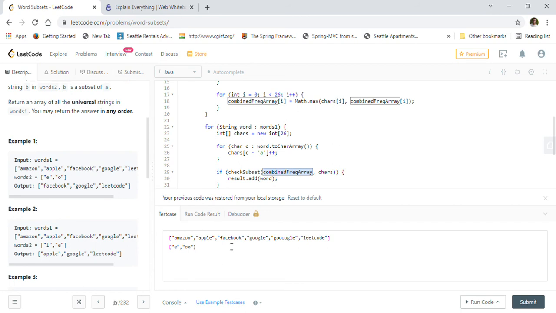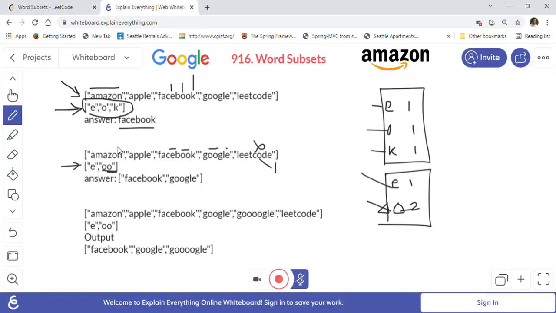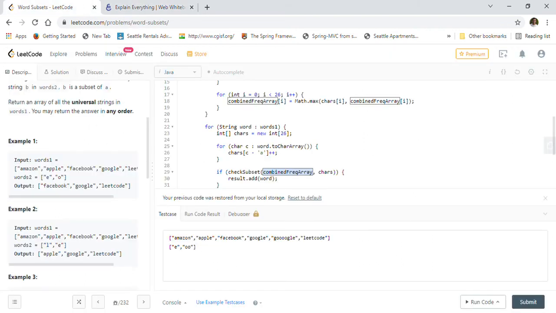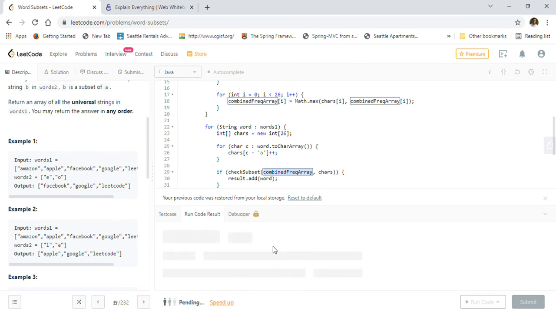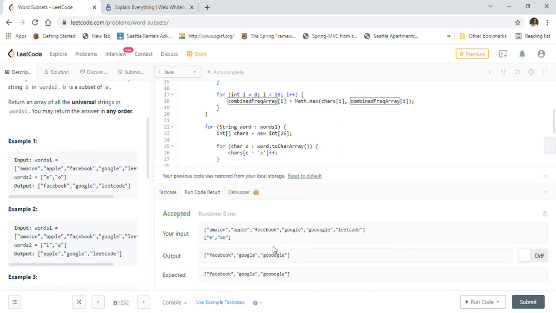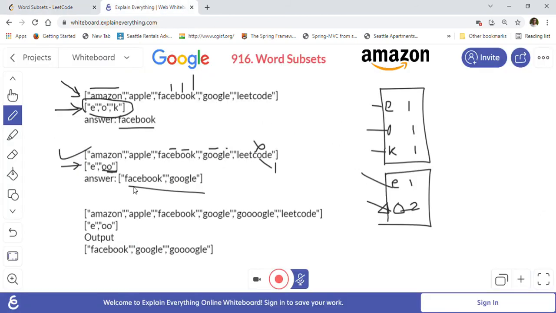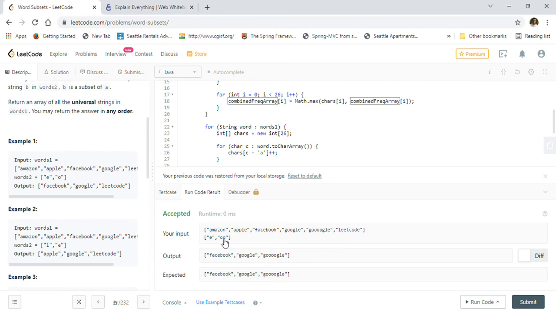So this is the one with one E and double O. This is the test case we will run. We should get Facebook and Google as the answer. So we are getting Facebook, Google, and this big Google also will come there, because this big Google is there. So actually we are considering this test case. Here you will see Facebook, Google, and Google. So all will come, because all have a double O and E.